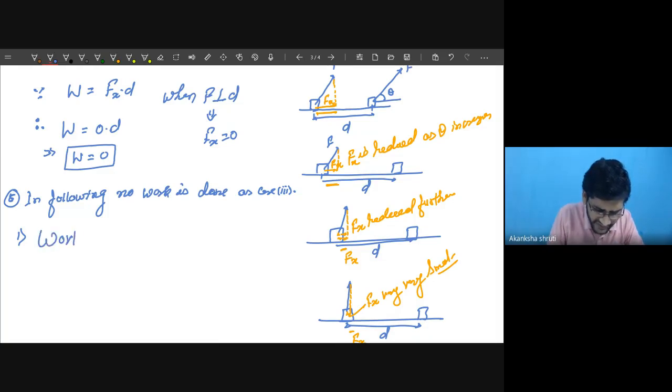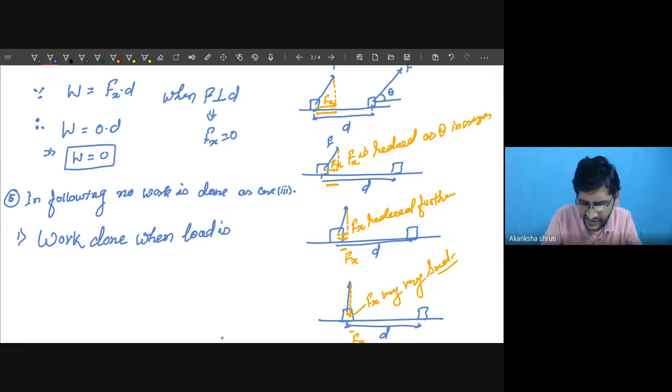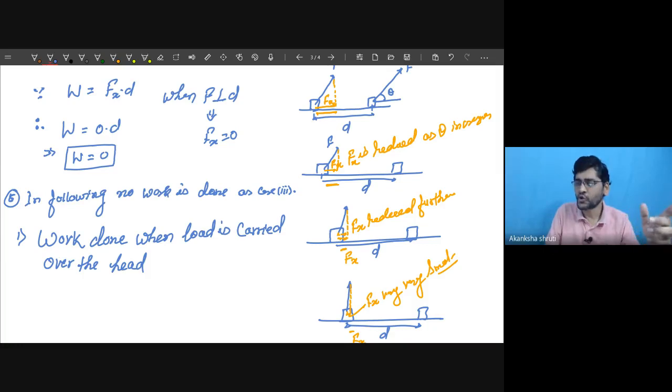So work done when a load is carried over the head by any coolie or any person, or a heavy school bag carried by you, it may be. So work done in this case is 0.